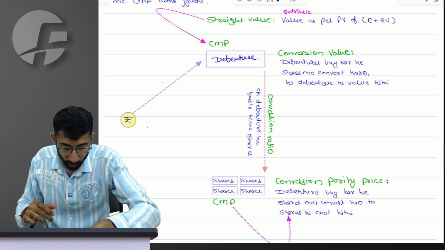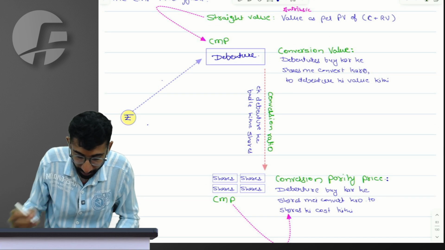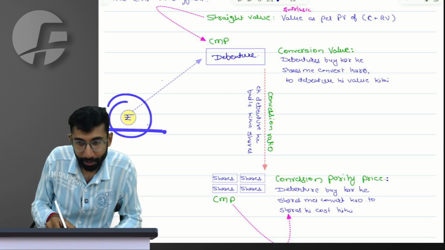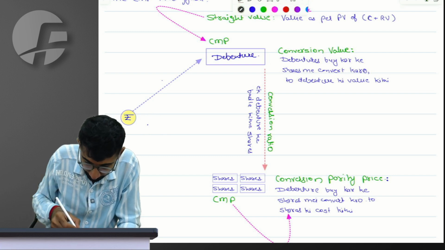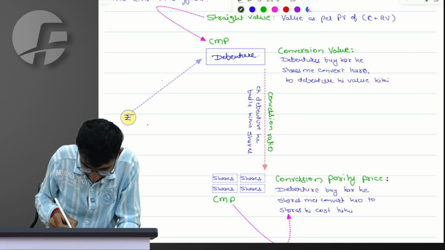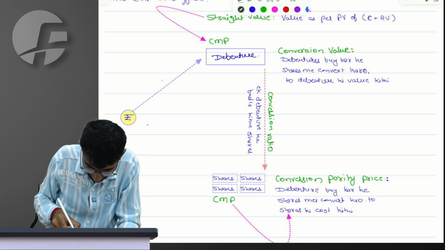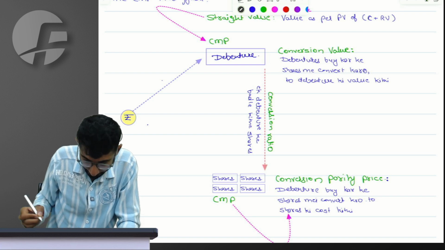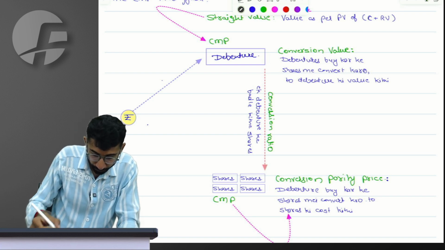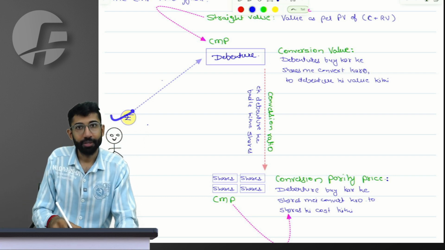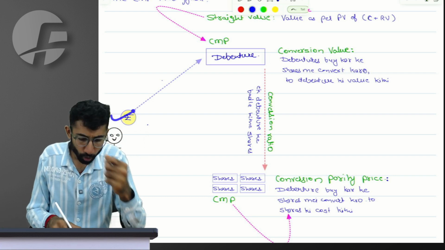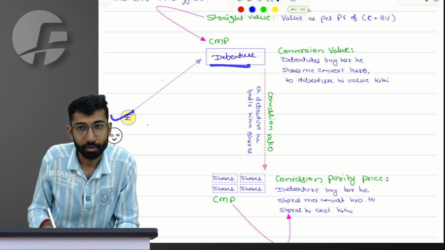Now imagine you have an amount in hand available to make this investment, for which you go to the market and buy a debenture.